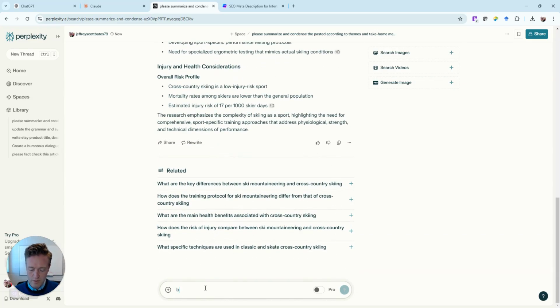So we'll say that based on the information provided, what are the limitations of current ski methods and what are some strategies to improve them?